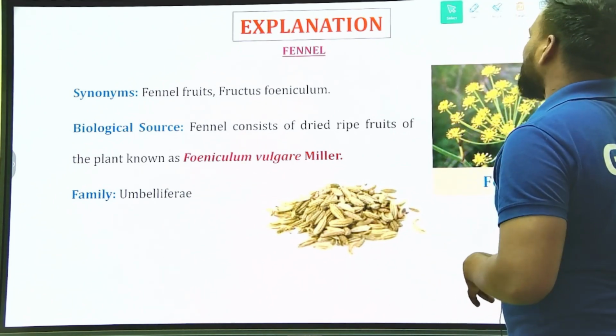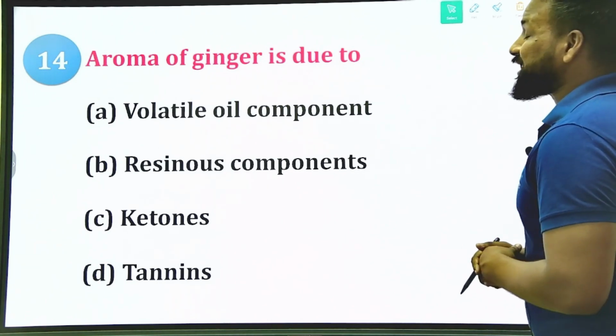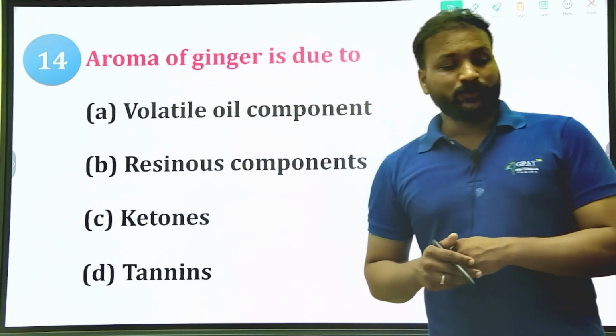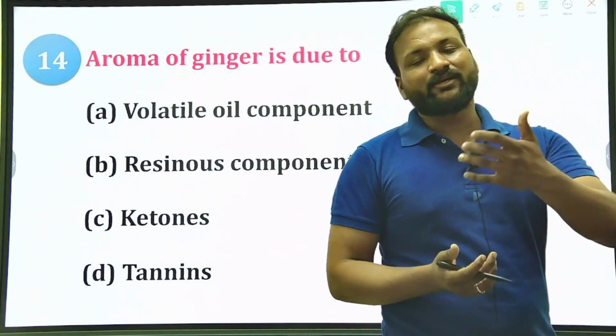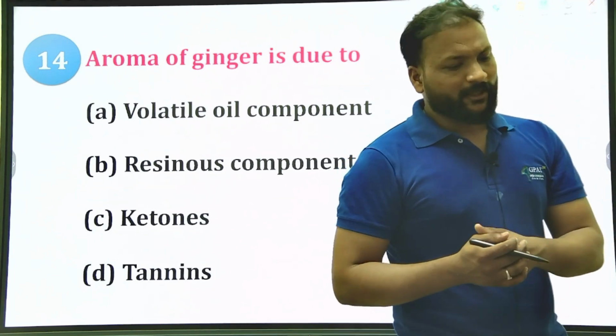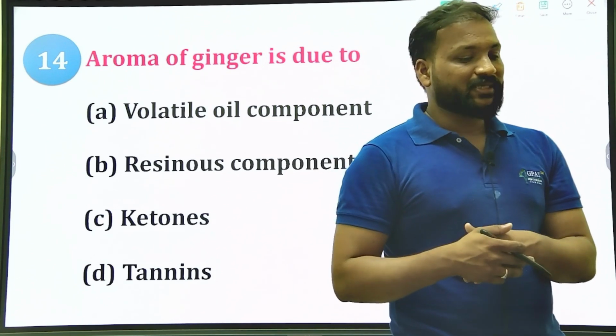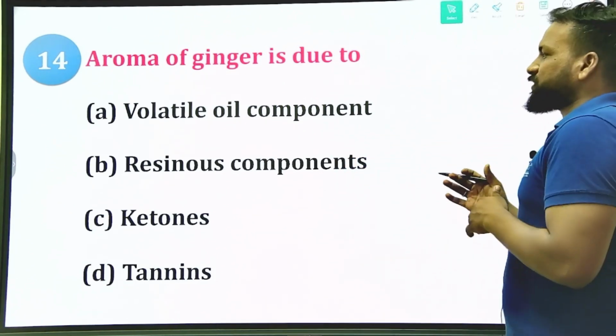Moving to the next question. Aroma of ginger is due to. You need to identify, remember and recollect what type of chemical constituents are there in ginger. So you can easily answer this question. Option A, volatile oil compound. Option B, resin, option C, ketone, and option D, tannin. Okay, this is a very basic question.